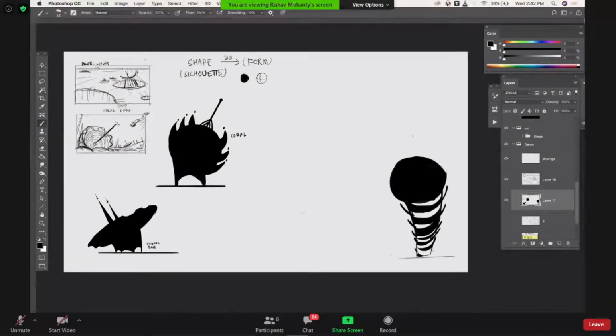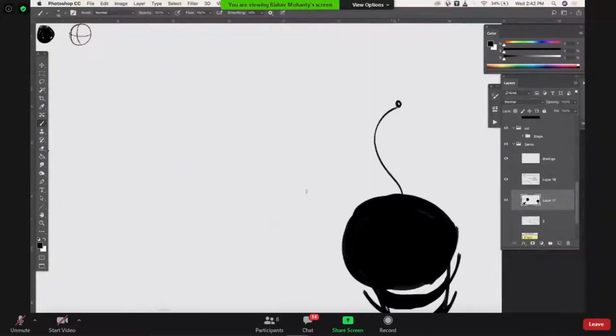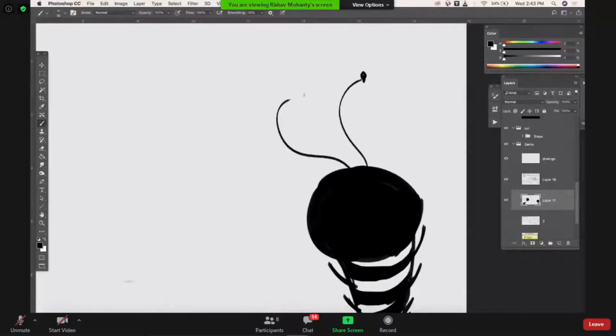So that's how you bridge the gap. That's where the 2D comes into place. In 3D, it will be very technical. In 2D, you just see it and you just draw it.